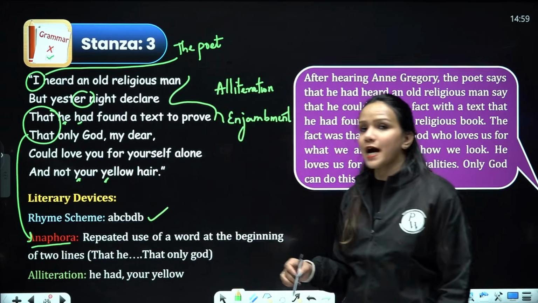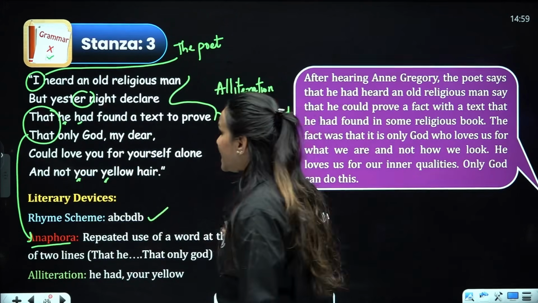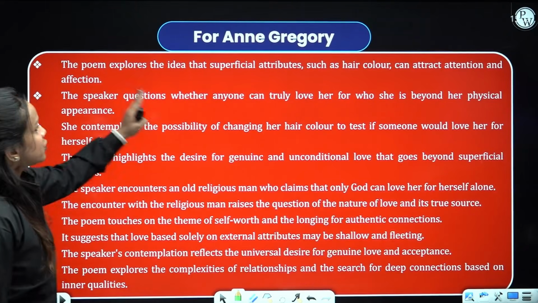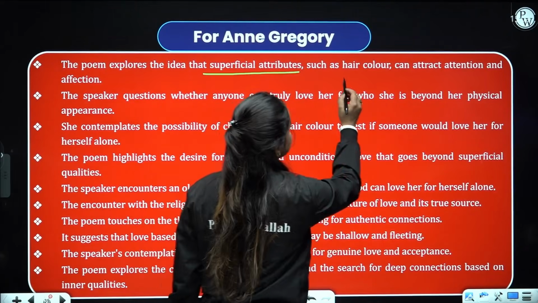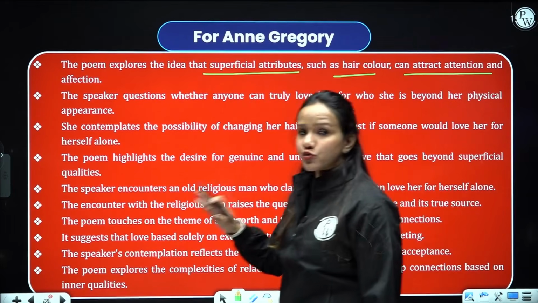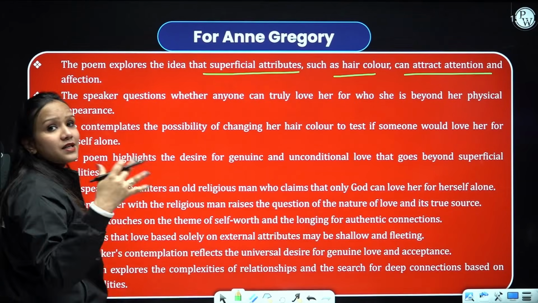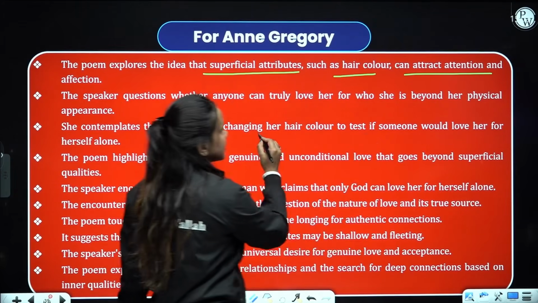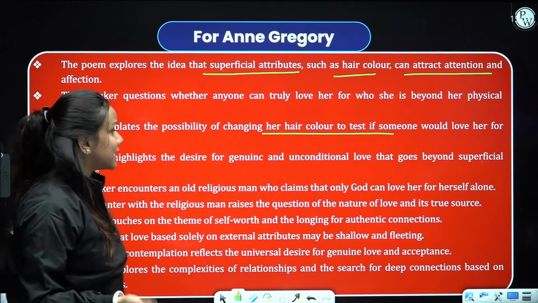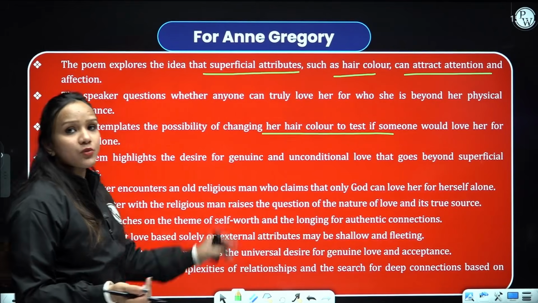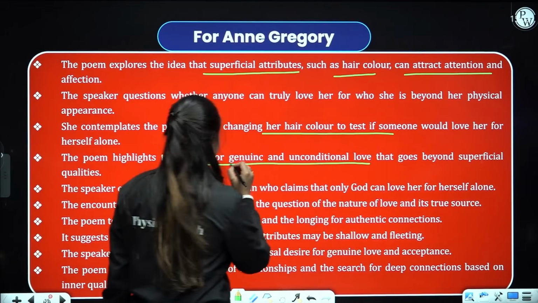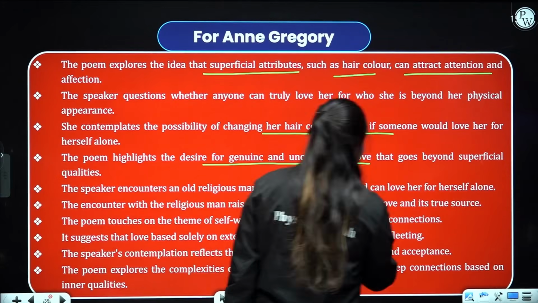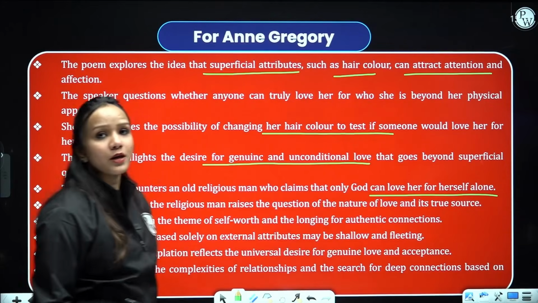All right, dear students, I hope you have understood the text really well. Now let's recall the poem through these pointers so that you can clearly get an idea. The poem explores the idea that superficial attributes such as hair color can attract attention but not true love. The speaker questions whether anyone can love us unconditionally or selflessly. Then she contemplates changing her hair color in order to test the true love of her lover. The poem highlights a desire for genuine and authentic connections. Then the speaker encounters an old religious man who claims that it is God only who loves all human beings.